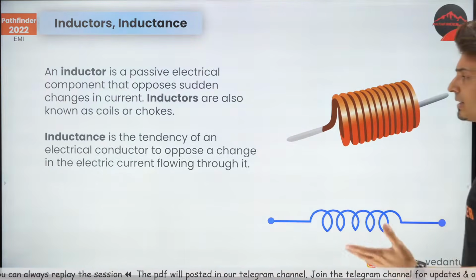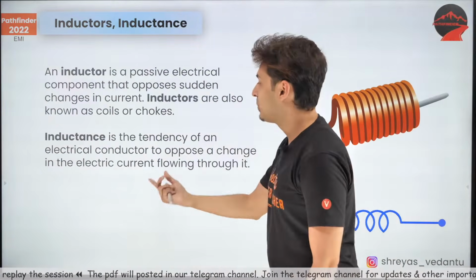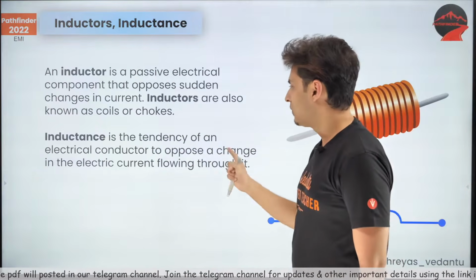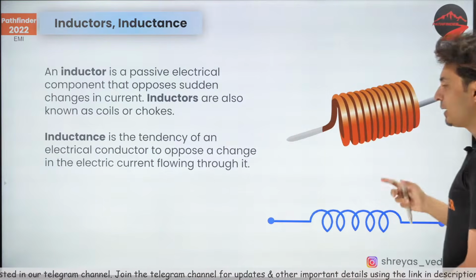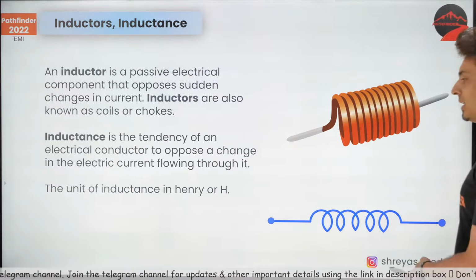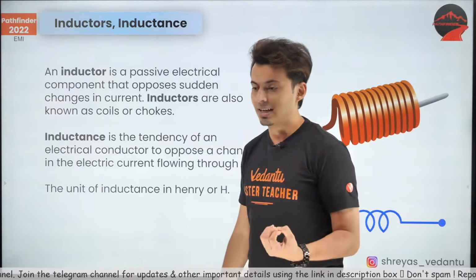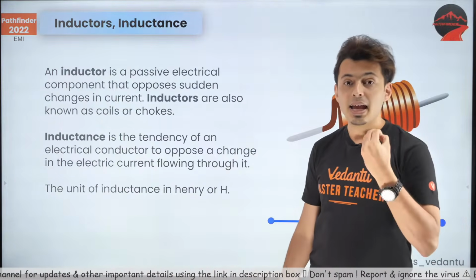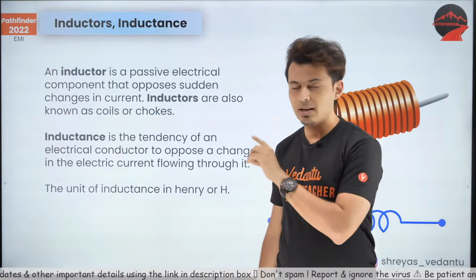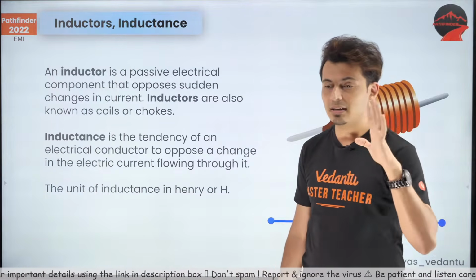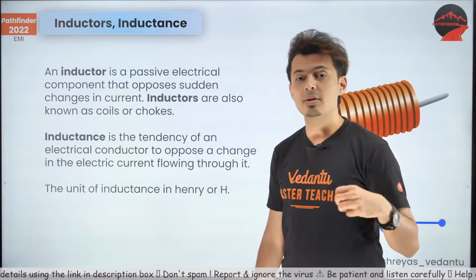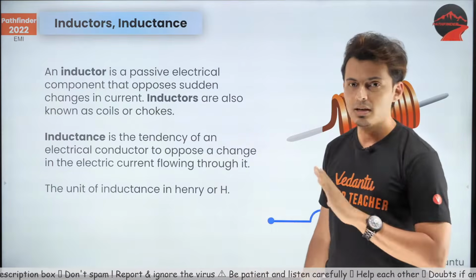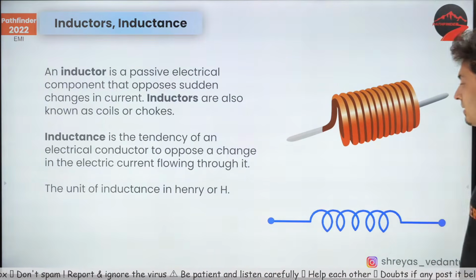And what is the job of the inductor? The job of the inductor is to provide electrical inertia. It resists any kind of change in the electrical current which flows through it. And by the way, the unit of inductance is Henry. So 1 Henry will be defined in a bit, but remember that's the SI unit. More Henrys means more inertia, that means more resistance to any kind of current change. It will oppose more if there is more Henry.